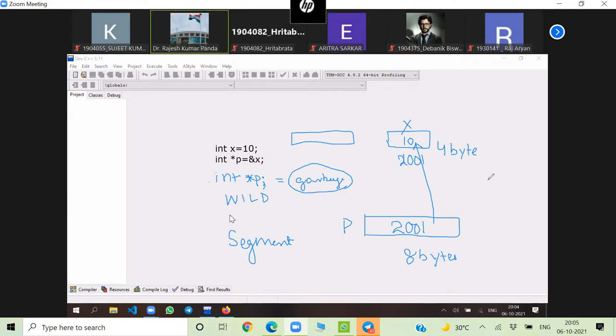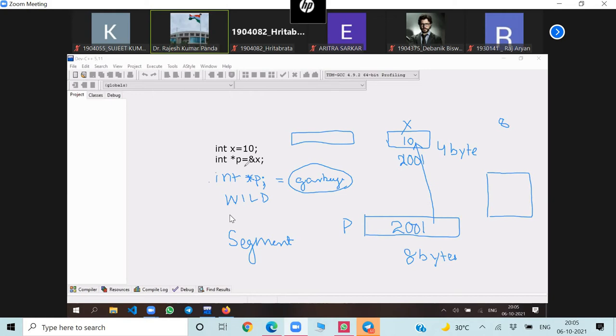Because I have already discussed that the program can access only the memory area that is assigned to it: the stack area, heap area, code area, and data area. It cannot access any other location. We have 8 GB of RAM in our system. That does not mean that the pointer can point to any location. The operating system will restrict the program from accessing the entire 8 GB of RAM, because some part is reserved for the operating system and some for other programs. So we cannot access those areas.